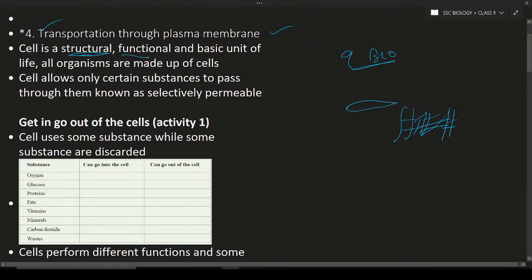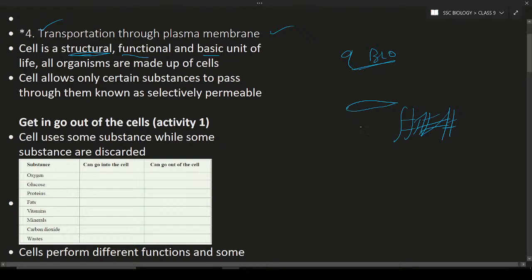What is function? For example, if you take heart cells, the heart cells have some kind of function. Next is the basic unit of life. It means each and every cell is a basic unit of life. It is mainly responsible for the survival of an organism.